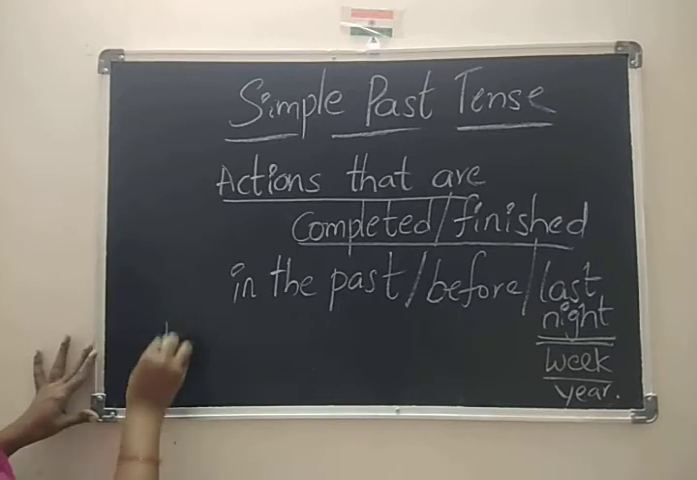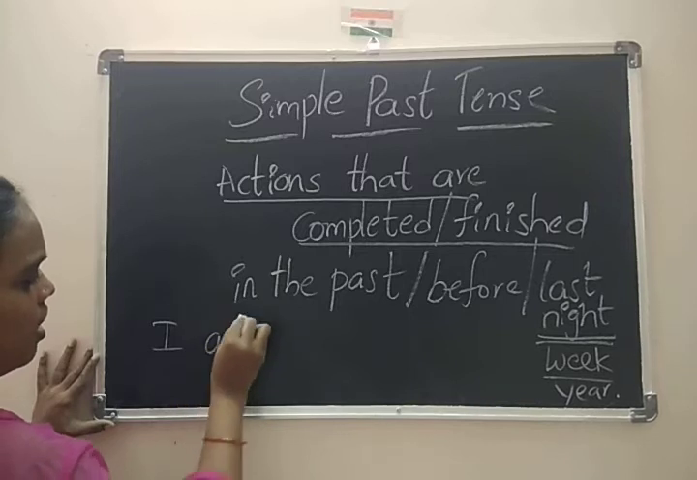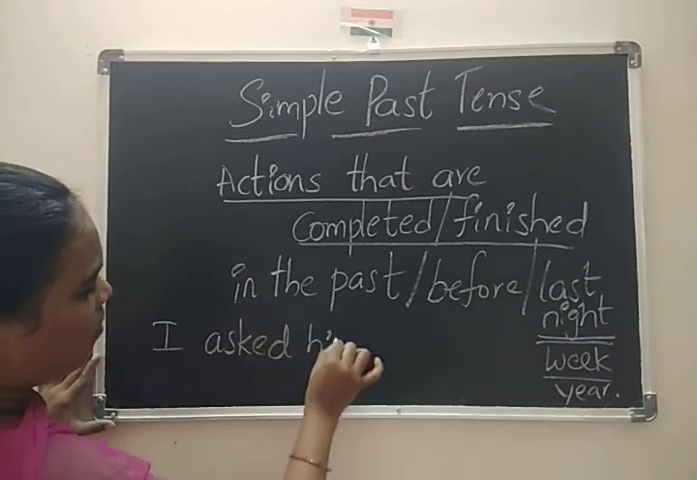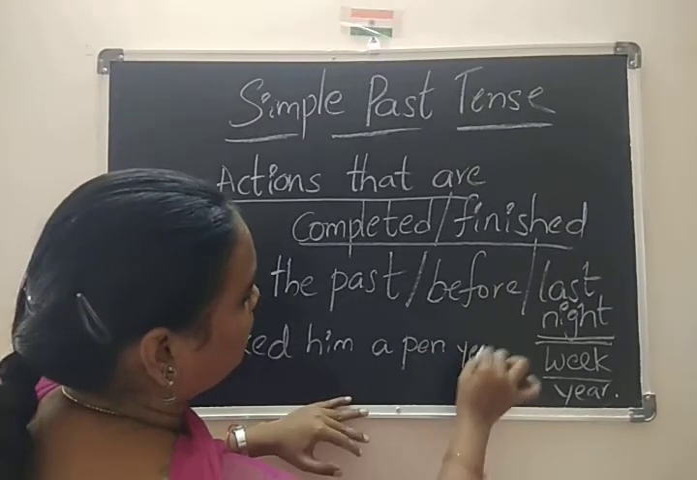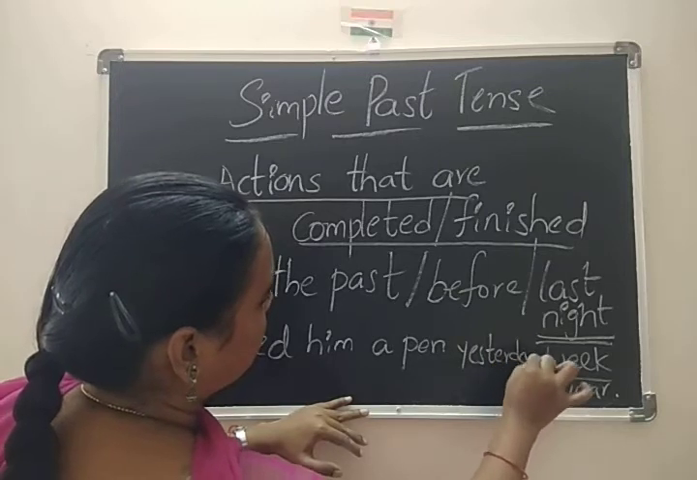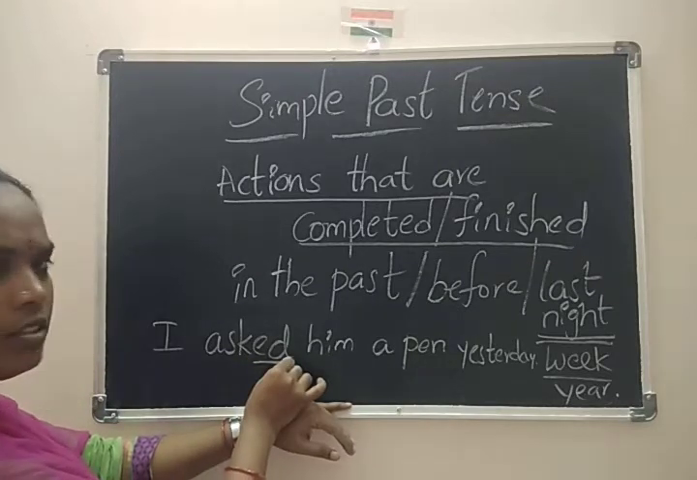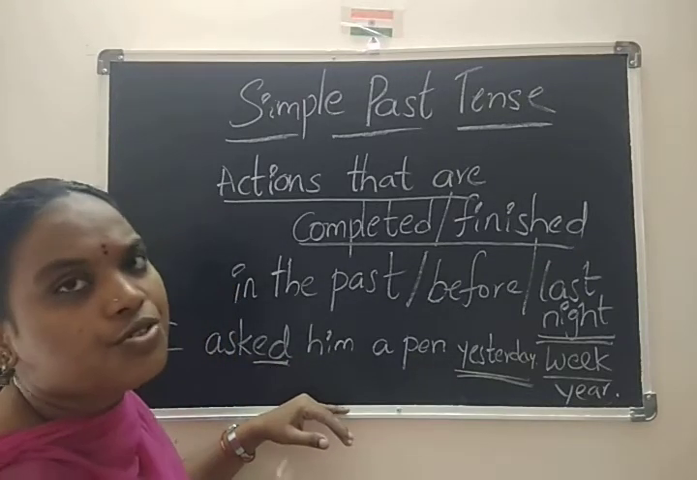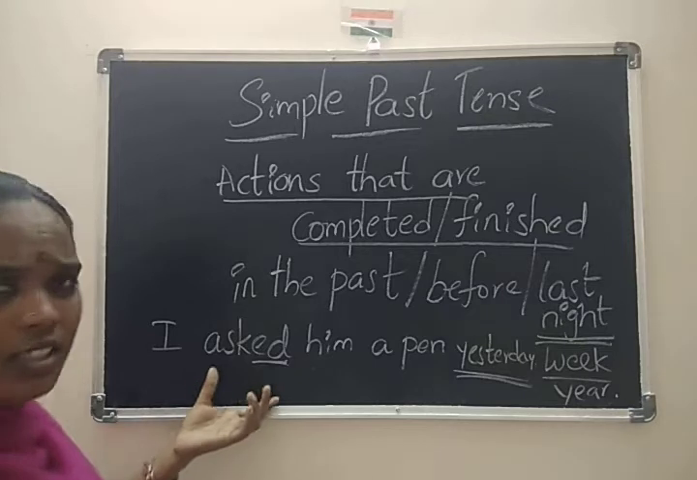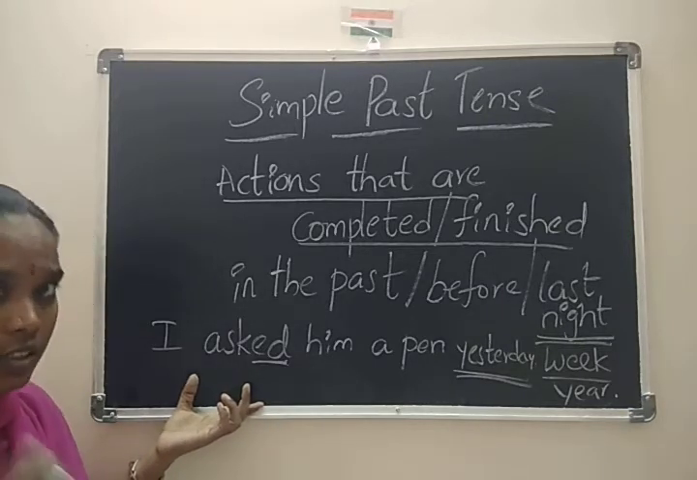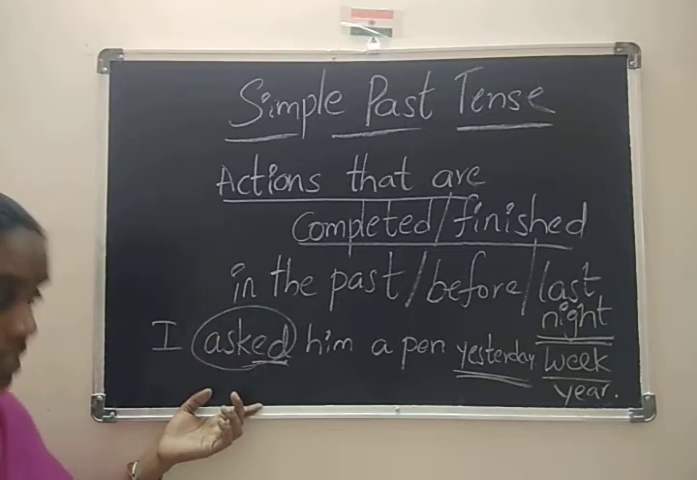How can you write? I already gave explain, no? Now coming to ask. I asked him a pen yesterday. Here asked and yesterday, these two indicate past tense. So here I think you may have a doubt. Why is it asked here? Why do we have to write like this? Yes, coming to that point.